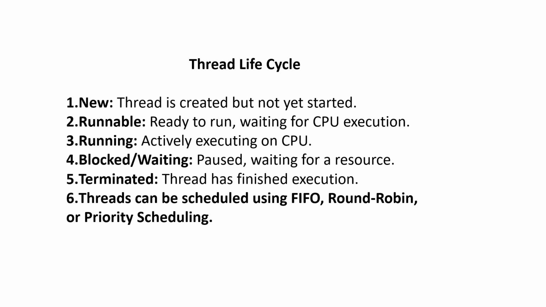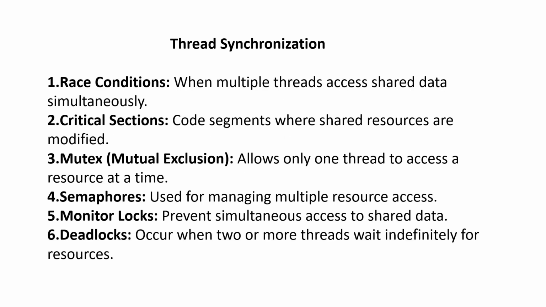Blocked or waiting: paused, waiting for resources. One task is performed, but it is waiting for a resource or response to continue the process. It is called blocked or waiting. Terminated: the thread has finished execution. Threads can be scheduled using FIFO, round robin or priority scheduling.